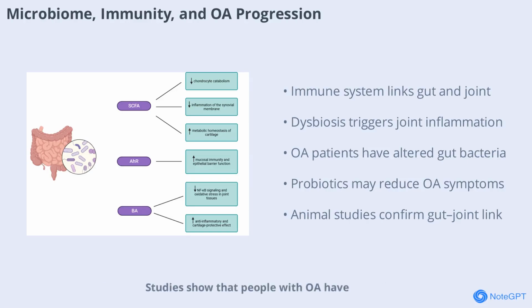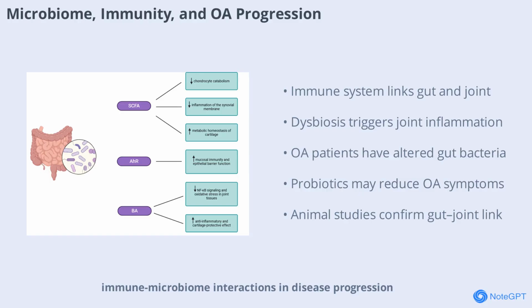Studies show that people with OA have a different gut microbiome compared to healthy individuals, with fewer beneficial bacteria and more pro-inflammatory species. Certain bacteria like Faecalibacterium and Bifidobacterium are often reduced in OA, while others, such as Streptococcus and Enterobacteriaceae, are increased and linked to more pain and inflammation. Animal experiments confirm that altering the gut microbiome can worsen or improve OA symptoms, highlighting the importance of immune-microbiome interactions in disease progression.